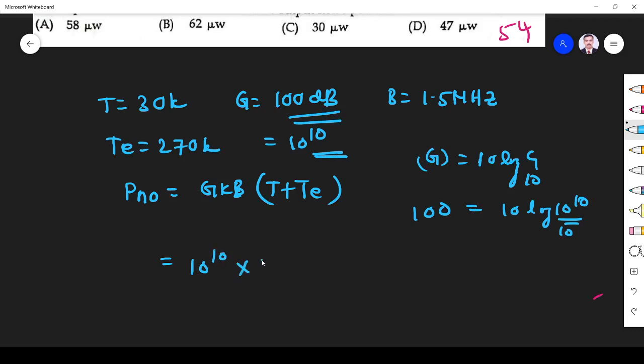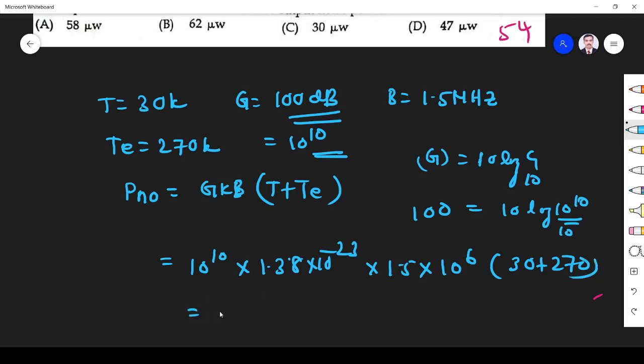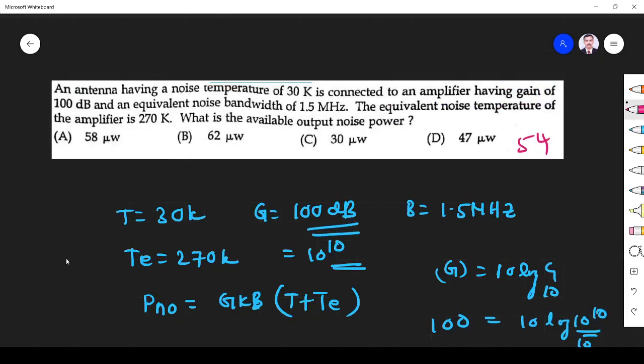K is Boltzmann constant, that is given by 1.38 into 10 power minus 23. B is 1.5 megahertz, so 10 power 6. T is 30 plus 270. Everything should be in Kelvin. If you simplify, what you get is 62.1 microwatts. So the answer is 62.1, option B is the correct answer.